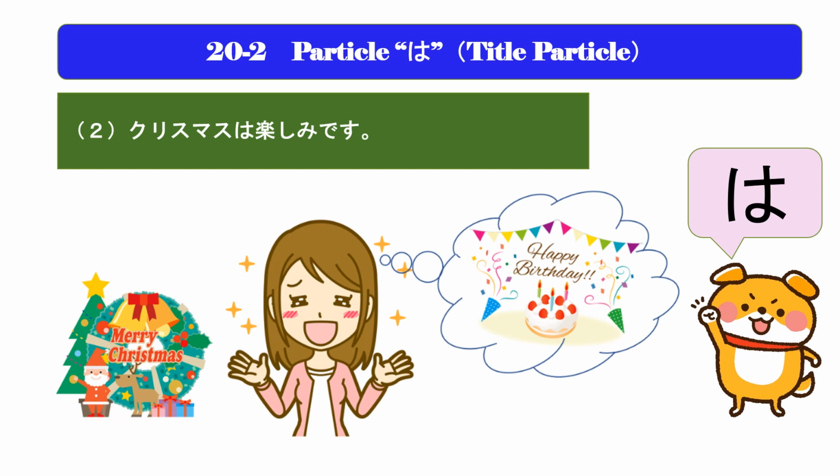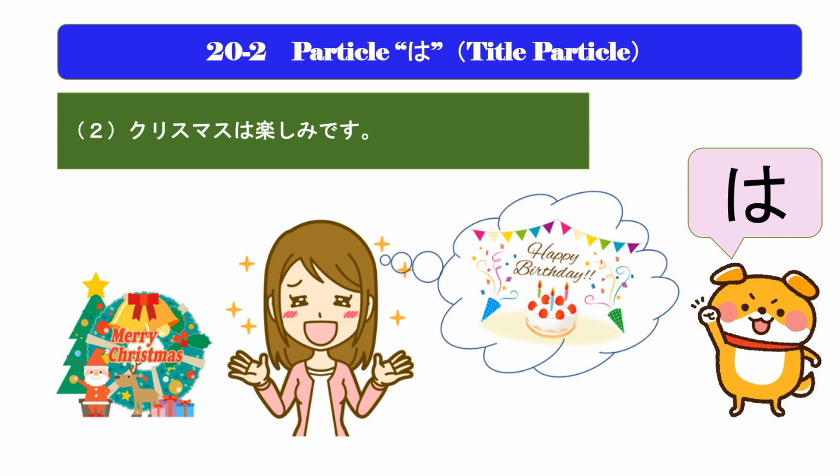It can be interpreted as suggesting that you are looking forward to another event more. In this sentence, Christmas is the topic of conversation, that is the title of the sentence.